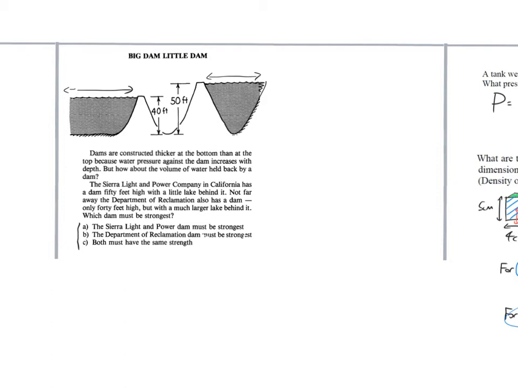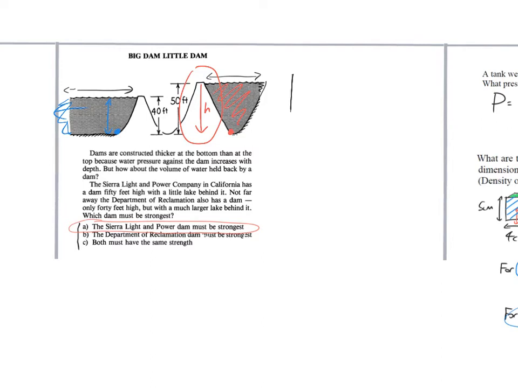Have you thought? The answer is A, the Sierra Light and Power Dam must be strongest, so this one, because the pressure that it has to withstand is related to the depth of the water. The water in this lake on the left is shallower, so although there's more water potentially in total if this lake continues indefinitely or for a long distance, the pressure down here will be less than the pressure at the bottom of here. So even though this lake has less water in total, it will experience less pressure.